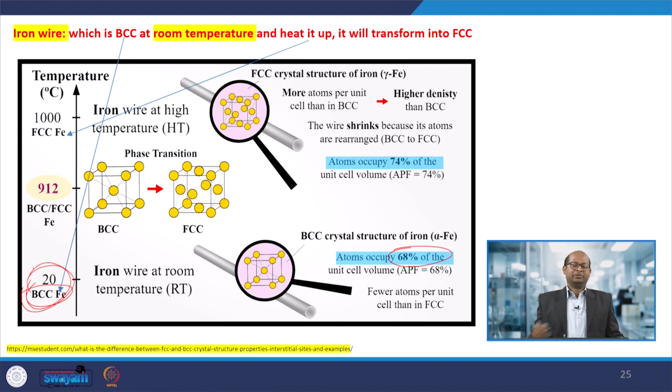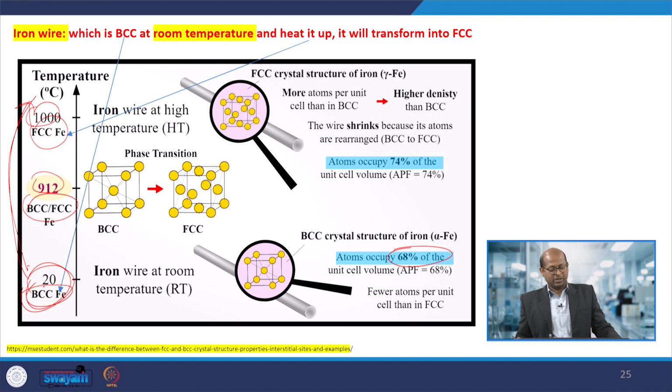When we heat up the iron, its crystalline structure changes, going through a BCC and FCC mixture at 912 degrees centigrade. At 1000 degrees centigrade, it is converted into an FCC type of structure. So, at low temperature it is BCC, and at high temperature it is FCC.